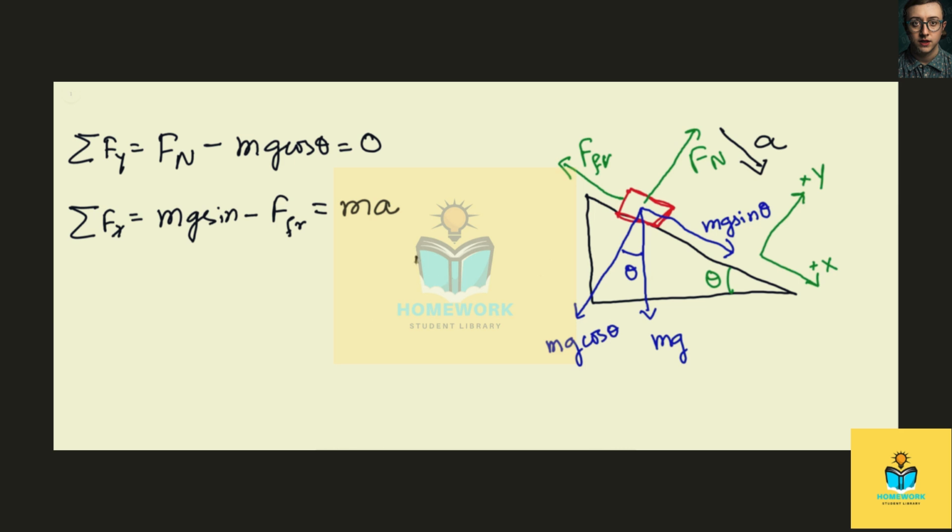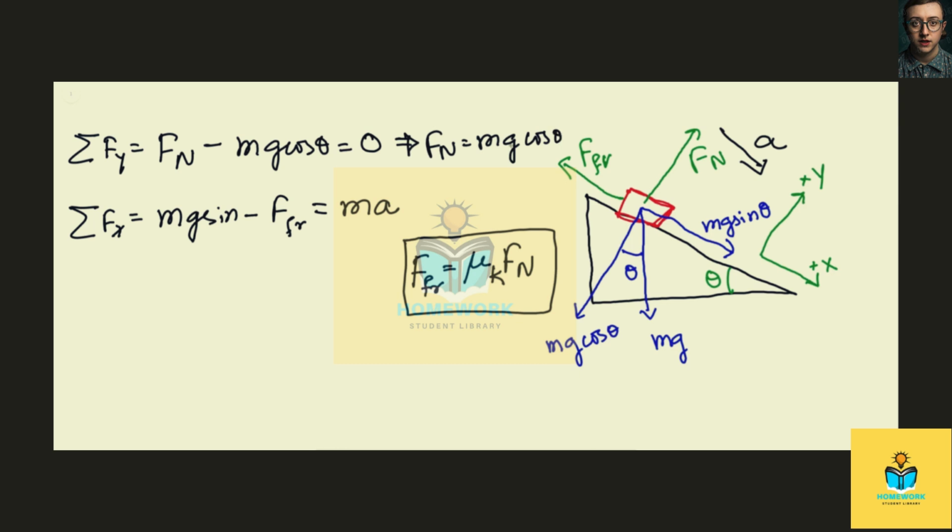So from the equation, we know that F sub fr, which is the frictional force, is equal to mu k, or coefficient of kinetic friction, times Fn, where Fn is the normal force. And we can get that from this equation right here. So Fn is equal to mg cosine theta. So we can put that here to get the force.